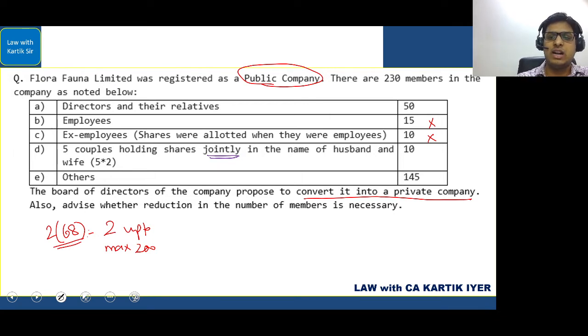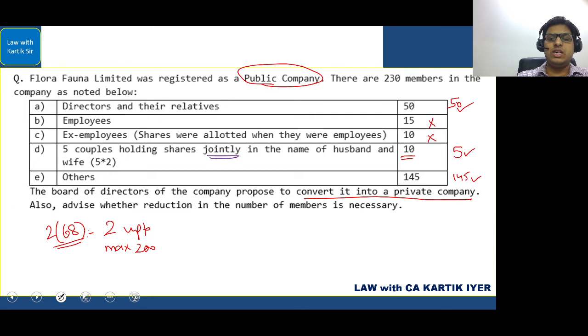So directors and their relatives will be included. The answer is yes. 5 couples holding shares jointly, and you can see them as 10 here, but you will take them as 5 only. So here you will take 50. Here you will take it as 5 because they are jointly holding it. And others are 145. So you will add 145.